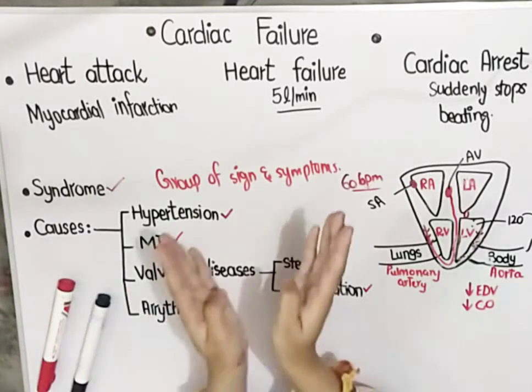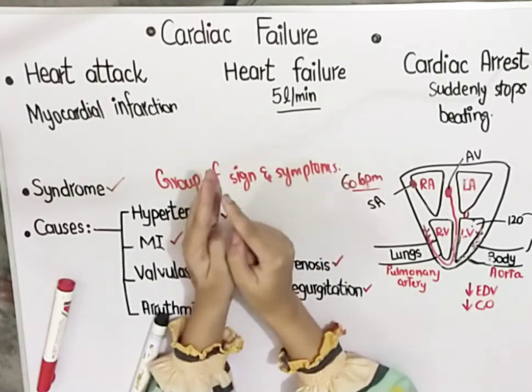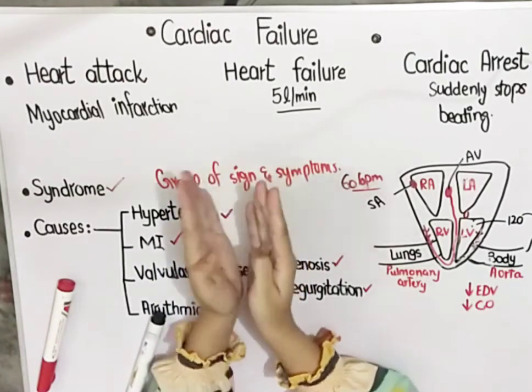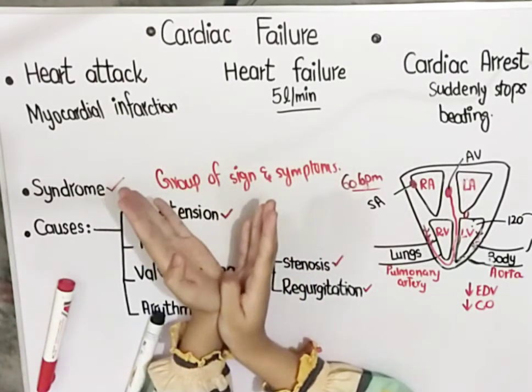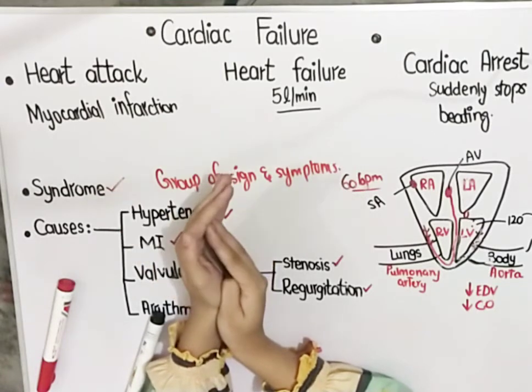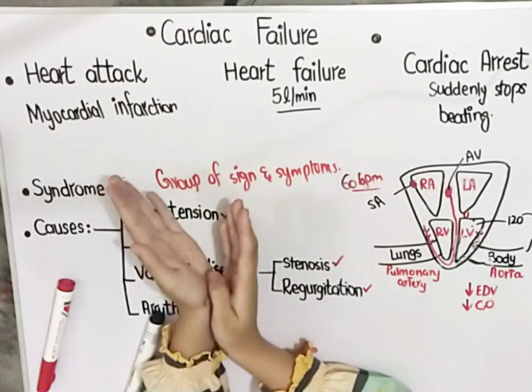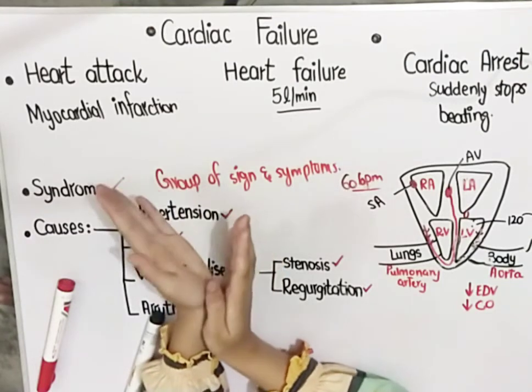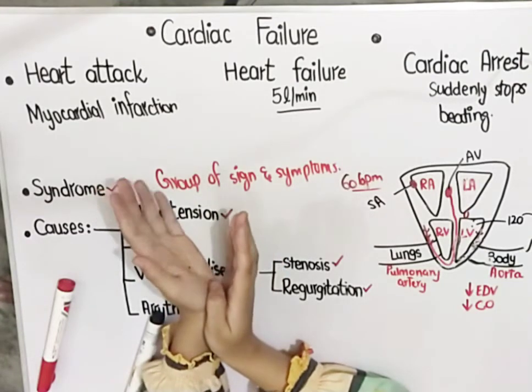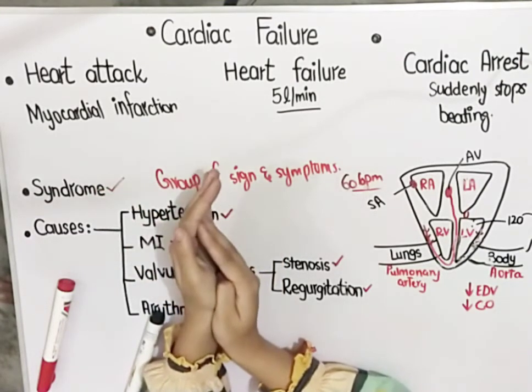That this opening of the valve, it is somehow like this, that the cusps are displaced. So the valves cannot close properly. If these cusps are displaced, there are many reasons for regurgitation. I'm just telling you that if these cusps are displaced, then this opening cannot be closed. So what will happen?